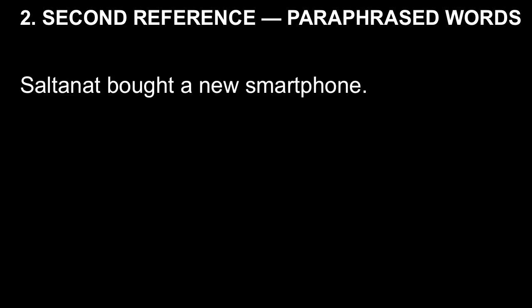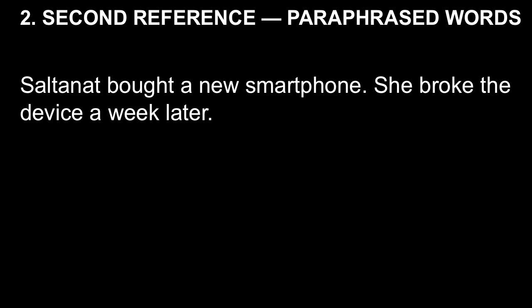Another example, Saltanat bought a new smartphone. She broke the device a week later. Here's our first reference, a new smartphone. Here's the second reference, the device. So we've already mentioned the smartphone. Now we're using the word the because the smartphone has been referred to, but we're paraphrasing the concept smartphone into the phrase the device.